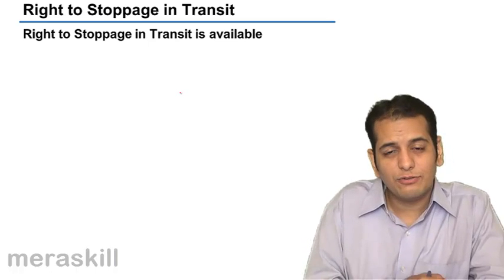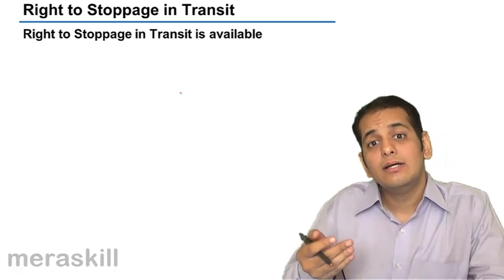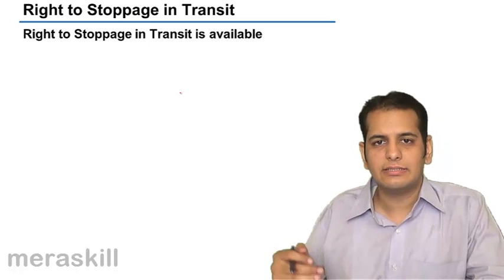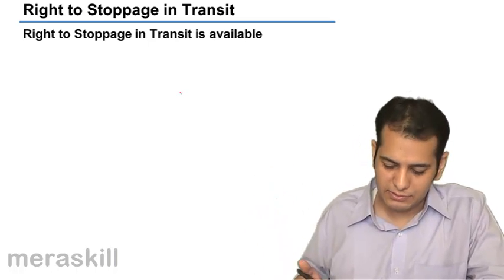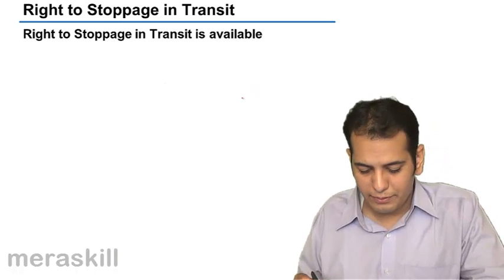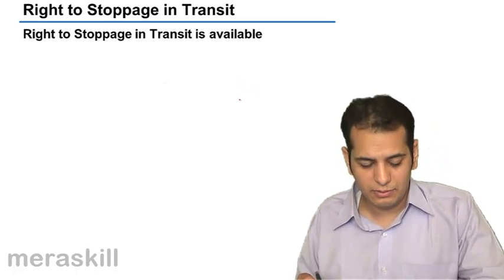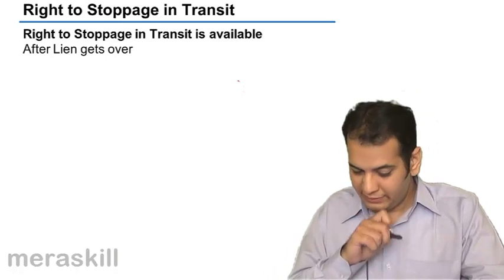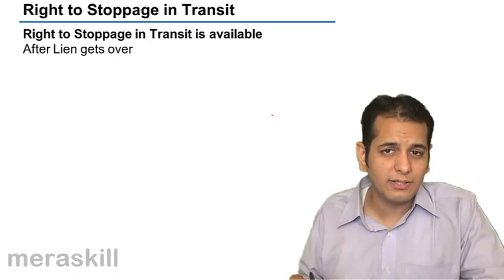In case of right of lien, he retained the possession. In case of stoppage in transit, he regains the possession. Now, this right to stoppage in transit is available after the right to lien gets over. Now, it is easy to understand.